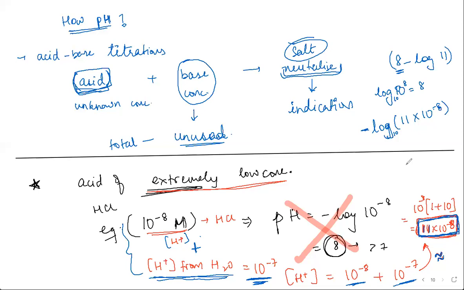It is showing minus 11. So minus 11 into 8. Why will 11 into come? It's not 11 into 8. It's 11 into 10 power minus 8.